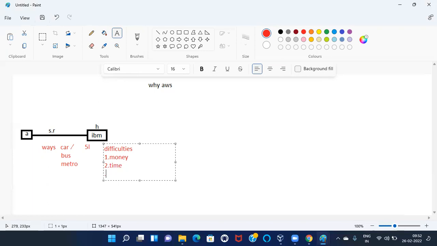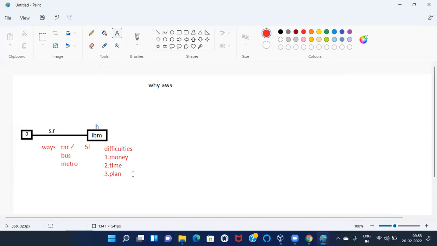And one more difficulty: today itself, we have decided to visit our organization location by car. Do you have a plan to buy a car? Is it a Nano car or a Benz car? One-time use or multiple uses? Do you have a plan to buy a car? So that is also one more difficulty.